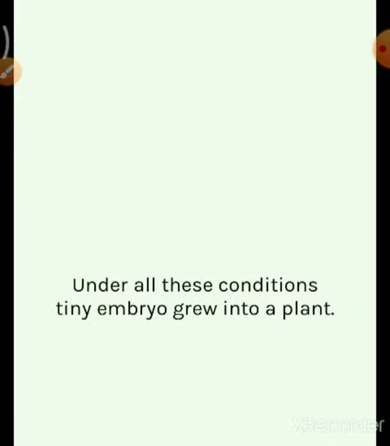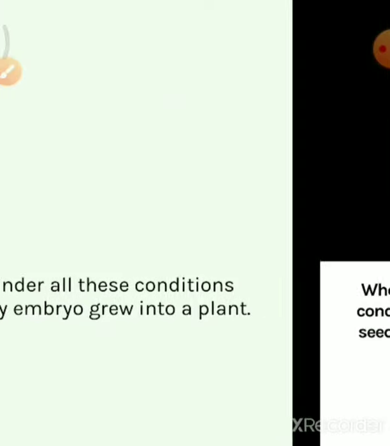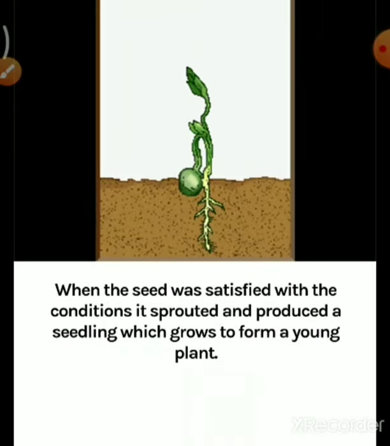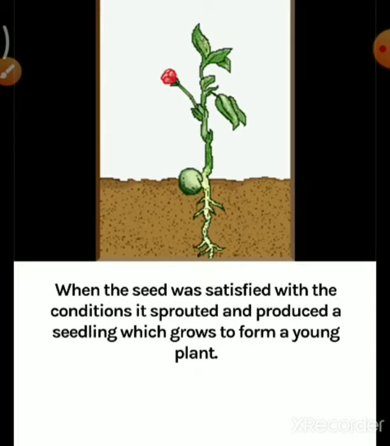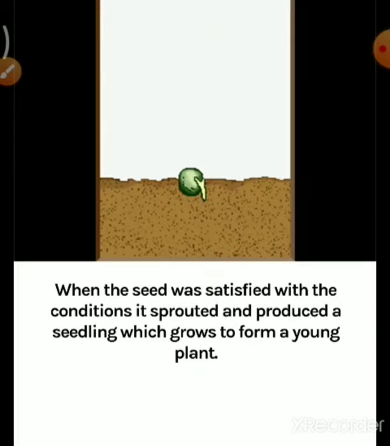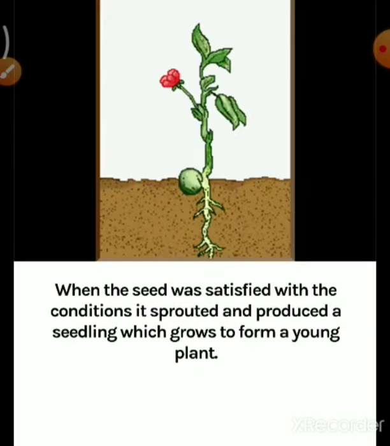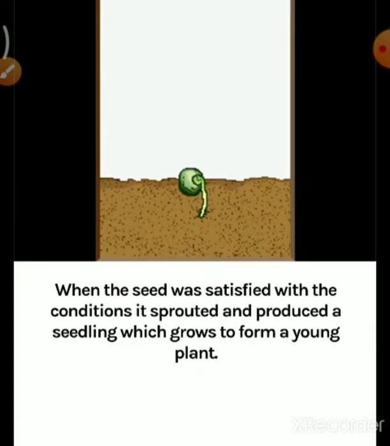So below 0 degrees Celsius and above 40 degrees Celsius, seeds fail to germinate. Under all these conditions, the tiny embryo grew into a plant. So when the seed was satisfied with the conditions, it sprouted and produced a seedling, which grows to form a young plant.